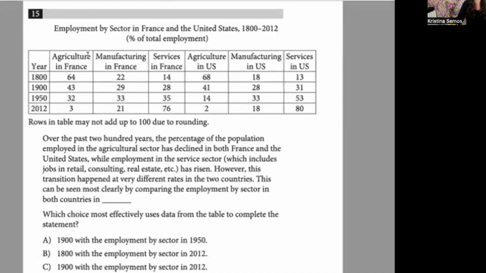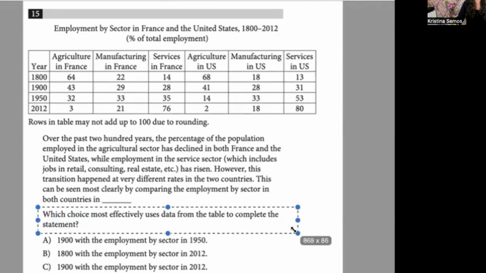Okay, so as you can see, this particular table has years, and then it has all sorts of other interesting information in it. And again, you would probably want to read the question stem first to decide what you're going to do, right? Which choice most effectively uses data from the table to complete the statement?